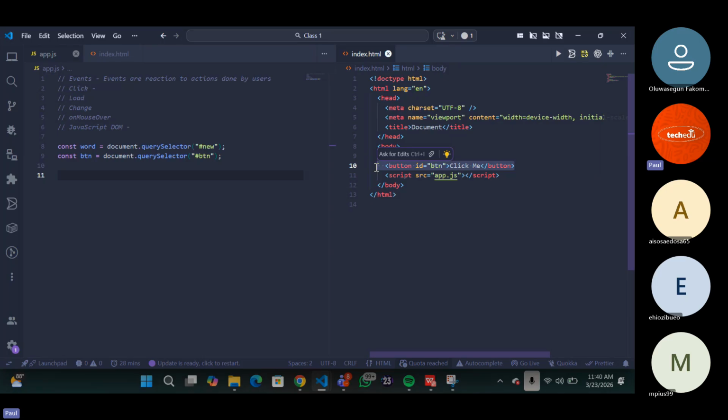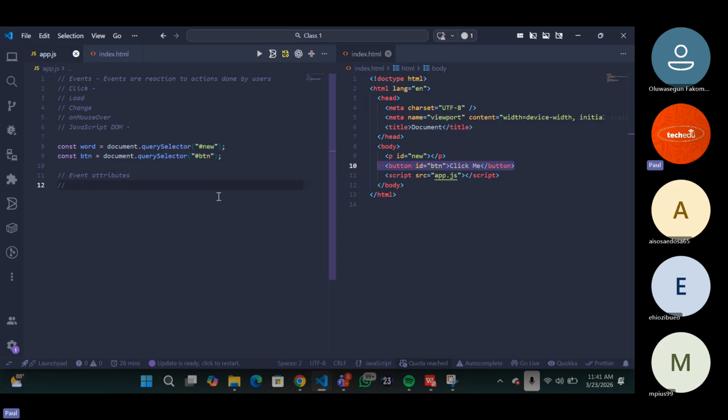Whenever this button is clicked, what should happen? Something should display in this place, that you've clicked me. So how are we going to do it? We can do it in two ways. Either we use event attributes, or we use an event listener. These are the two ways in which you can do it. Either we use an event attribute or an event listener.